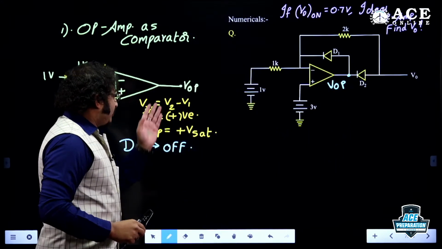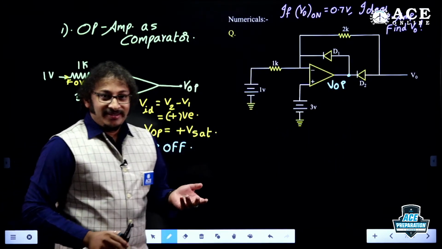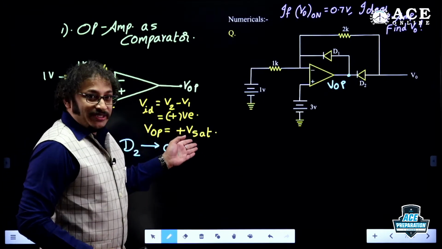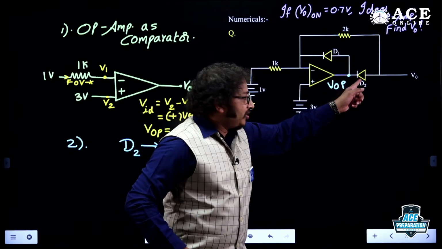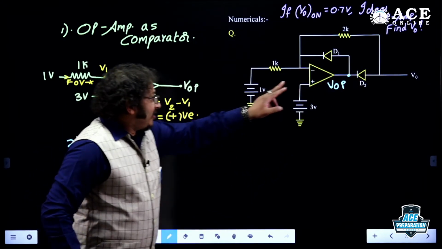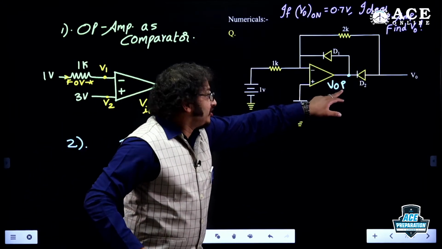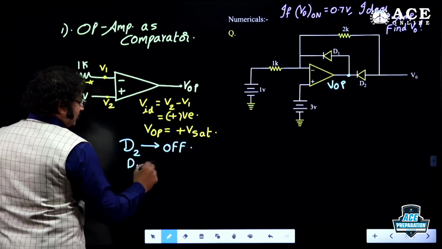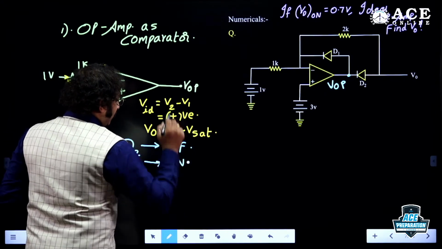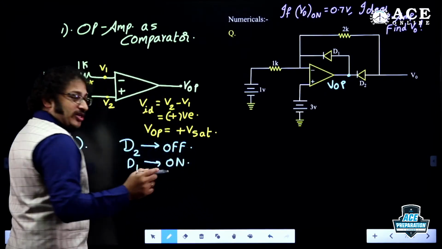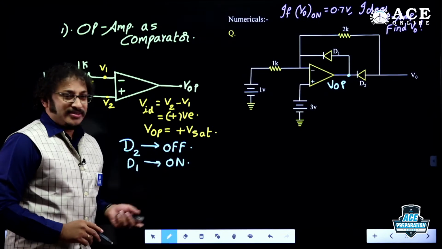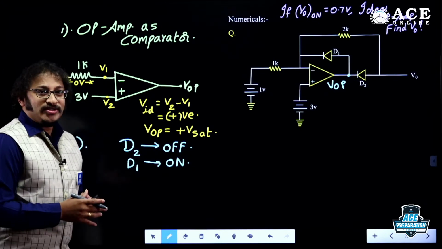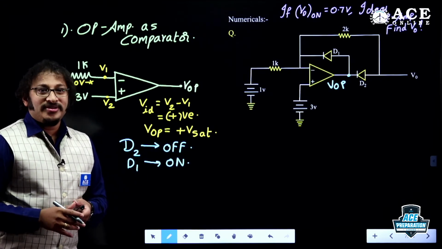So as per the comparator design, this is like plus VSAT, till I have not connected any circuit. This is the largest plus VSAT, due to which, no doubt, D2 will be off. Whereas due to this VOP, which is plus VSAT, D1 will be on. Correct or not, dear students? So D1 is on. That means at a time only one diode is conducting here. That is intelligent connectivity. And of course, we have discussed this type of circuit a lot in the class itself.